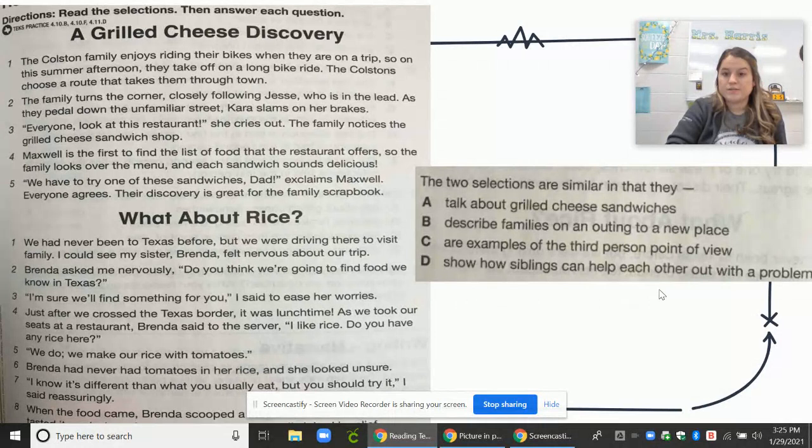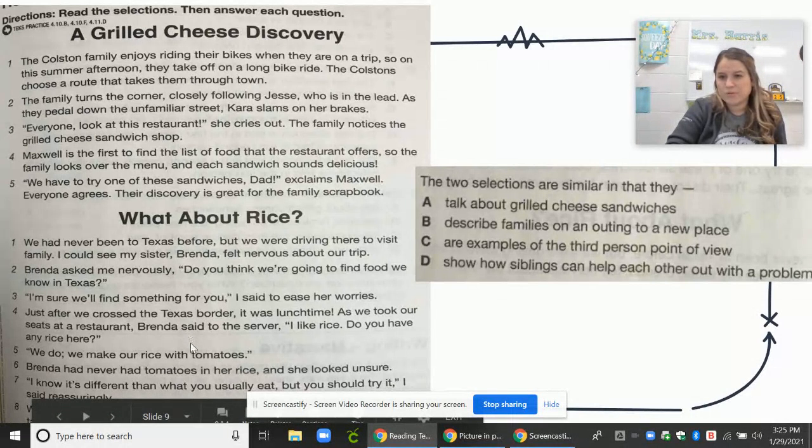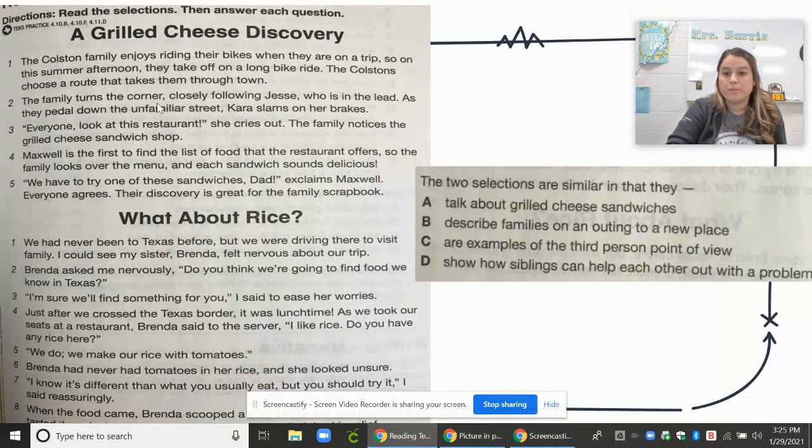And then D, shows how siblings can help each other out with a problem. So there was kind of a problem in What About Rice because he was worried there wasn't going to be food that he liked. But up here, there wasn't really much of a problem. They just got excited about a new place that they could try grilled cheeses at. So D's kind of, but not quite, because grilled cheese doesn't talk about siblings helping each other. It just talks about a family finding a good place to eat. So I'm going to go with B. They just both describe families on an outing.